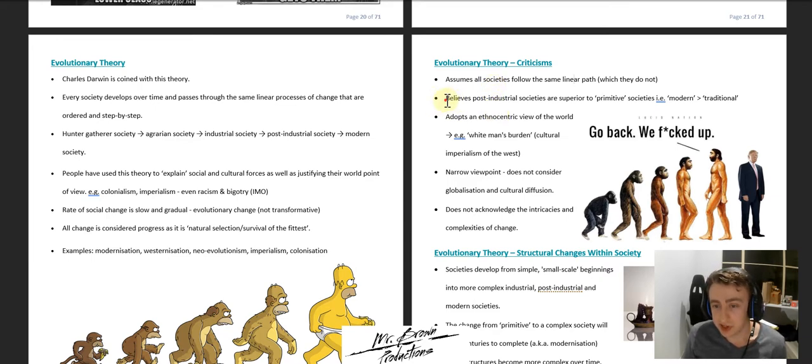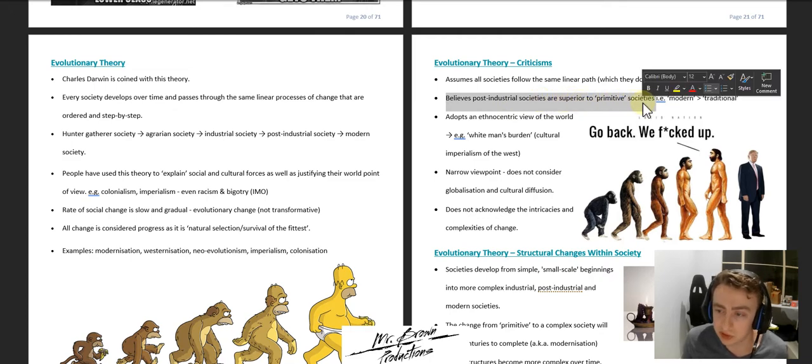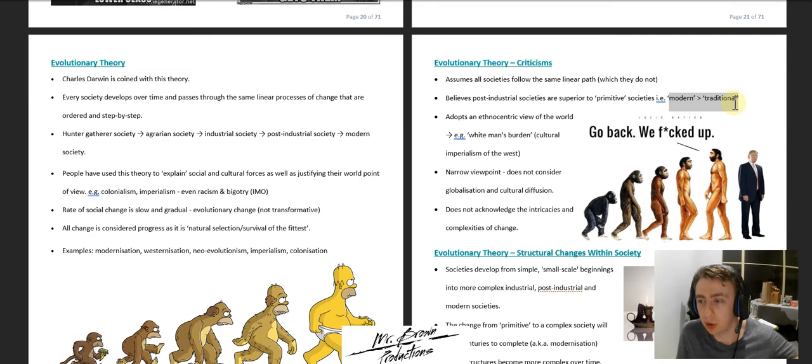Another criticism is that it believes that industrial societies are superior to primitive societies. So in other words, that modern societies are better than traditional societies. So if we were to put that into another context, it's the idea that the modernized technological country is far better than the primitive country that has no electricity and access to things.